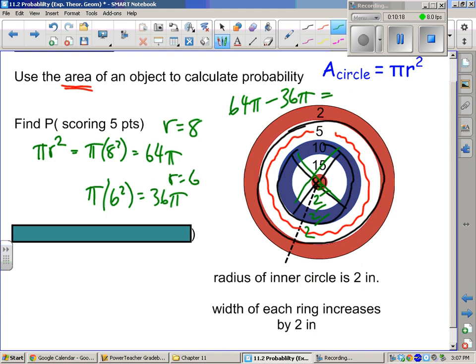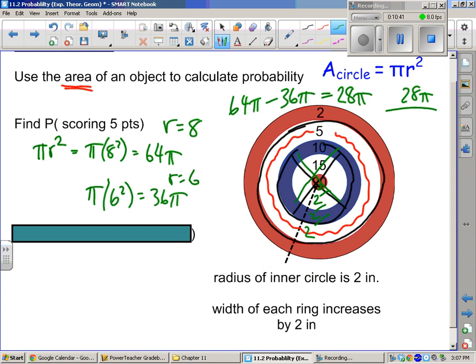So 64 minus 36 is 28 pi. Now hold on a second. Probability is supposed to be a fraction or a decimal or percent. It's supposed to be the desired over the total. We just found the area of the desired. We need to divide it by the area of the total, which is the whole dartboard.